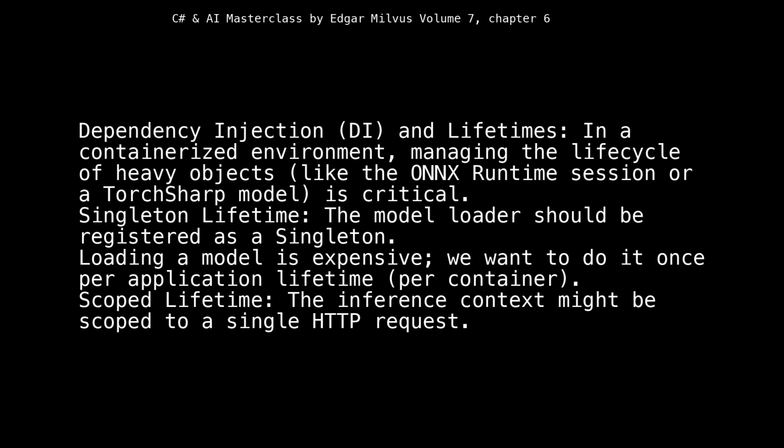Dependency injection, DI, and lifetimes. In a containerized environment, managing the lifecycle of heavy objects, like the ONNX runtime session or a torch model, is critical. Singleton lifetime: the model loader should be registered as a singleton. Loading a model is expensive, we want to do it once per application lifetime, per container. Scoped lifetime: the inference context might be scoped to a single HTTP request.